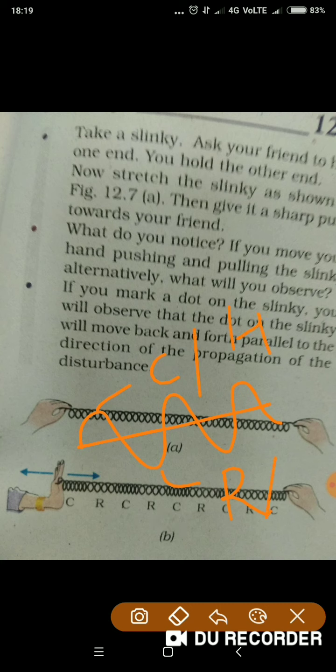And what can we call this? Valley. What is the other name? You can call it crest and you can call it trough. Okay, so these three names you can give to them: compression, hills, and crest; rarefaction, valleys or troughs. Okay,